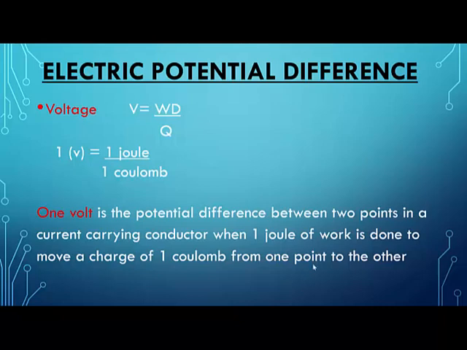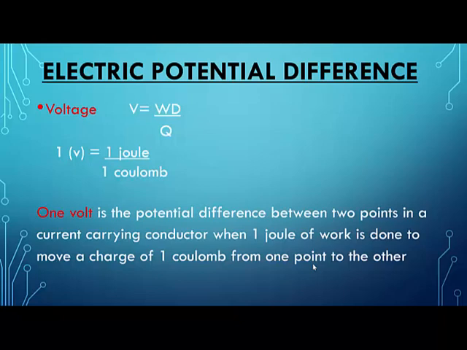So when 1 joule of work is done in moving a unit charge from one point to another point in a current carrying conductor, then the potential difference is 1 volt. Is this clear to all of you? Yes. Okay.